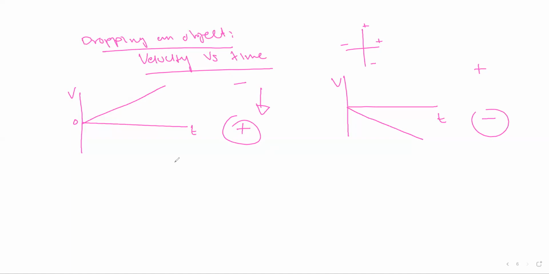Then when we drop an object, the acceleration versus time graph is one of the easiest.